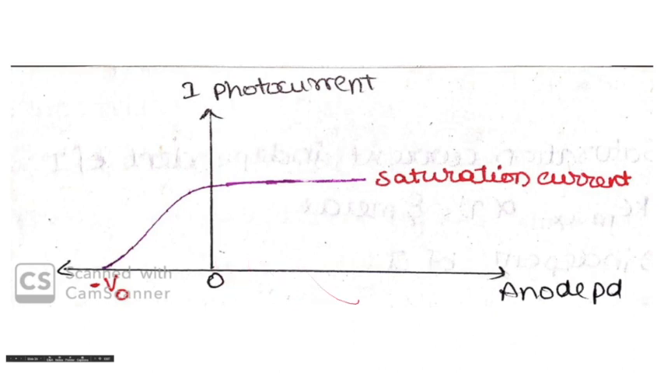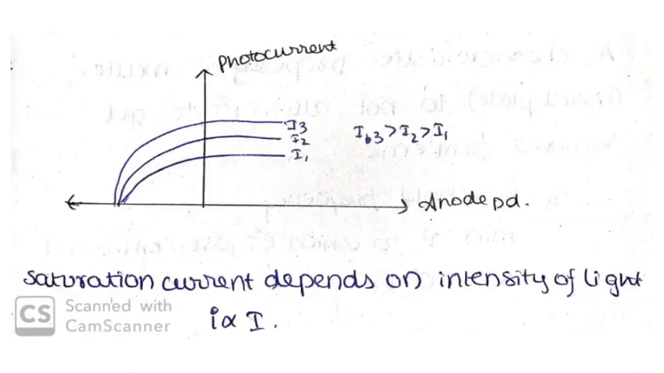The potential difference is increasing, but the saturation photocurrent is constant. Initially, when the anode potential difference increases positively, there's a little increase in current, and later it becomes constant. So from the given graph, we can understand that since saturation current depends on intensity of light, saturation current varies with respect to intensity.